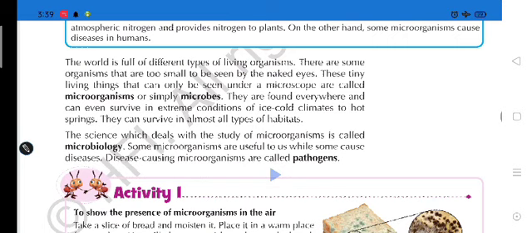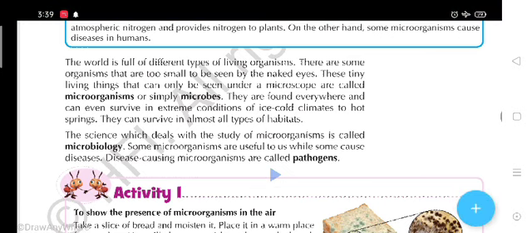The science which deals with the study of microorganisms is called microbiology. Microbiology means a study in which we study the life of microorganisms, how they reproduce and how they spread disease, and so on.